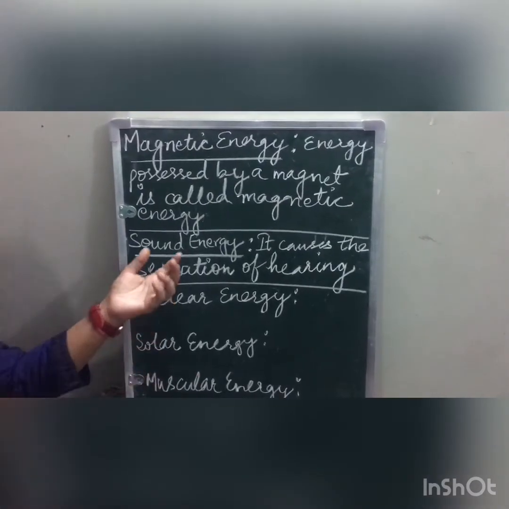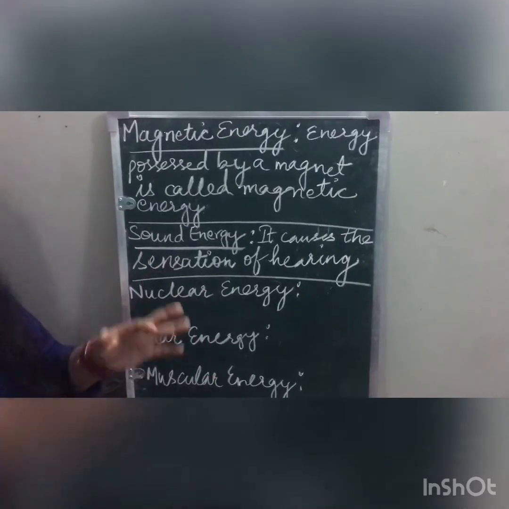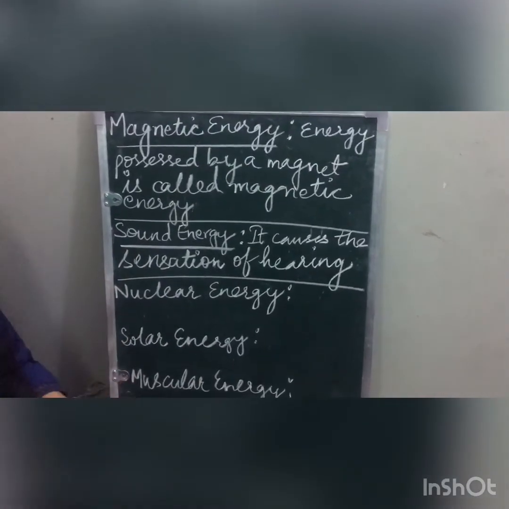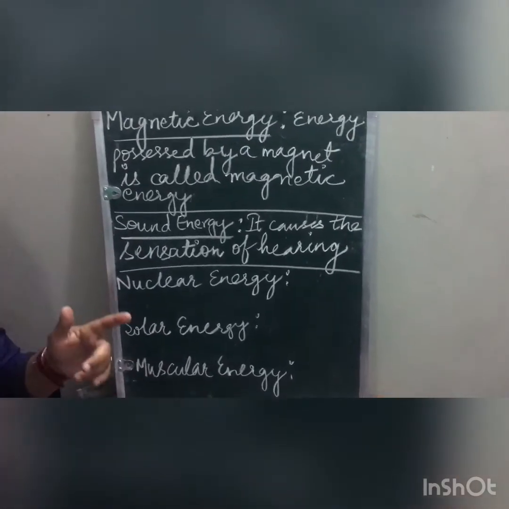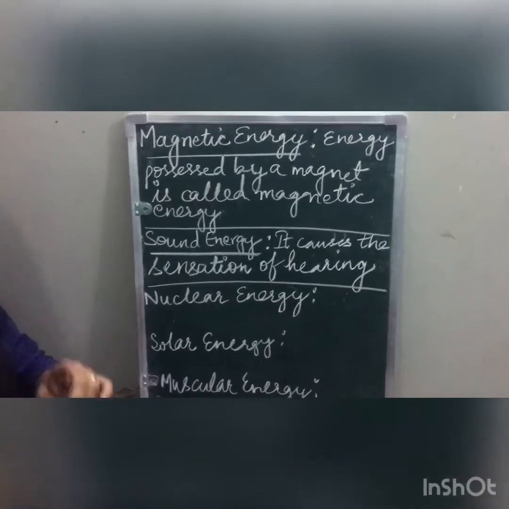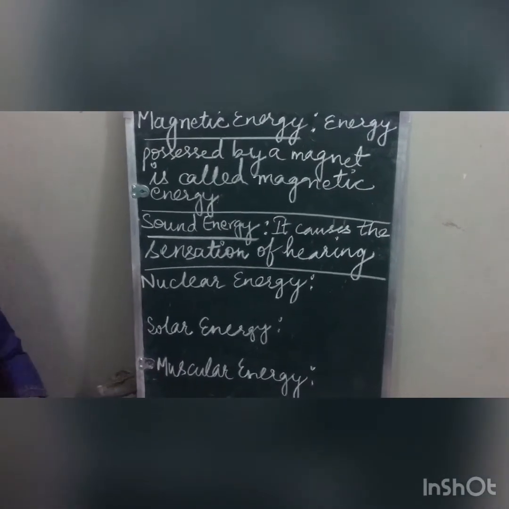What happens when sound energy is produced? Energy is produced due to vibrations. Whenever vibrations are in our surroundings, we are able to hear a sound. In a guitar there are strings, you have seen. When you pluck them, they start vibrating, and when those strings vibrate, they produce a sound.